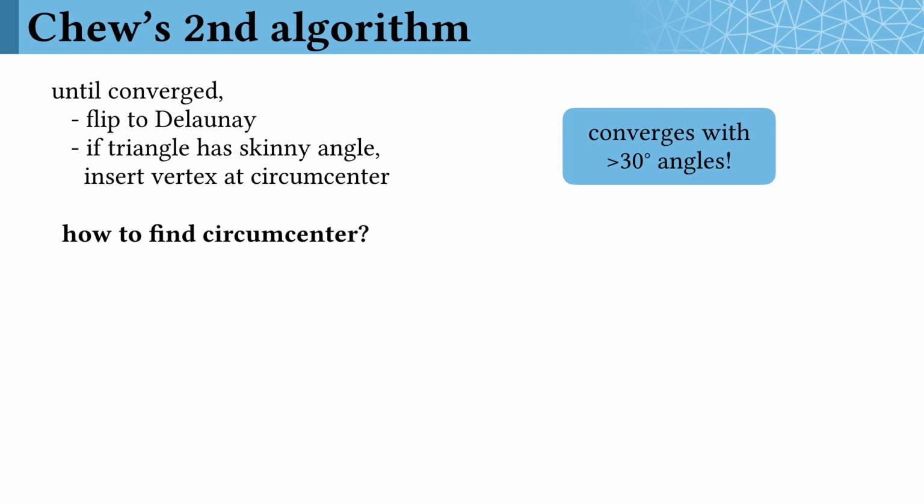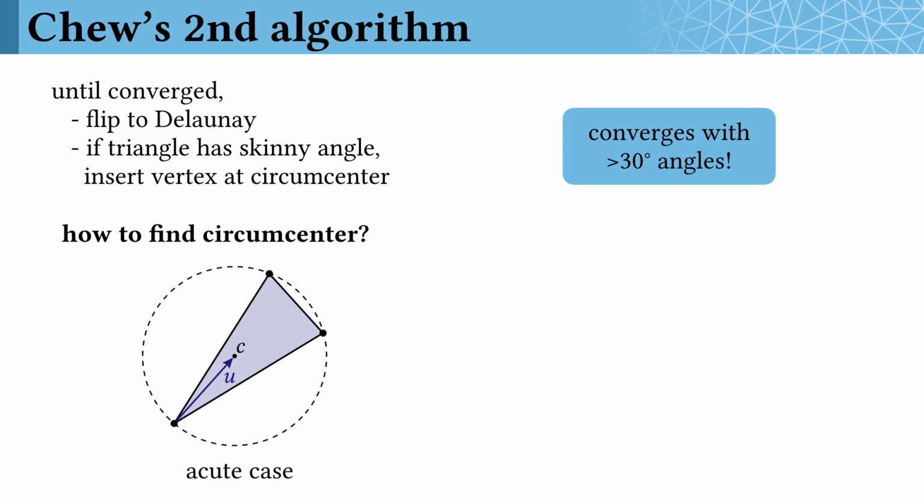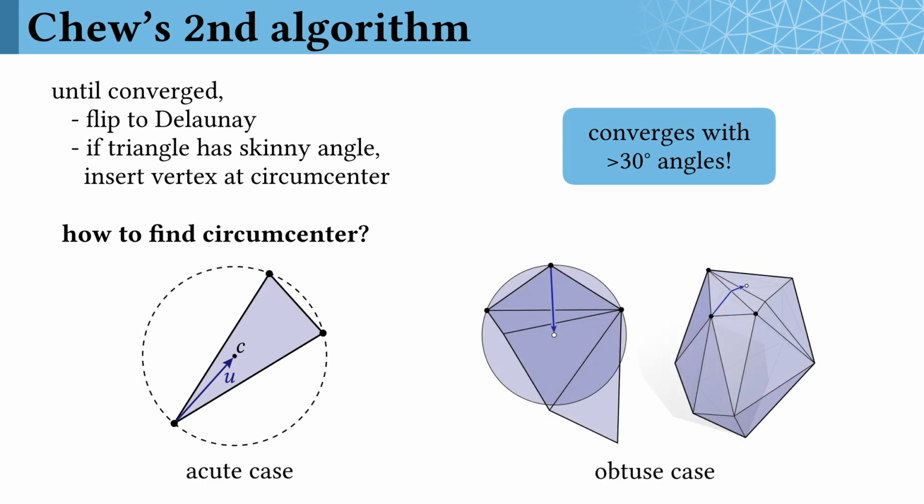One tricky detail that shows up on surfaces is how to find the circumcenter of an intrinsic triangle. In an acute triangulation, this is easy. The circumcenter is just some point inside the triangle. But for an obtuse triangle, the circumcenter might lie outside the triangle. Here, we construct a vector which points towards the circumcenter and trace out that vector along the surface. Wherever the tracing ends, we insert a new vertex at that location.